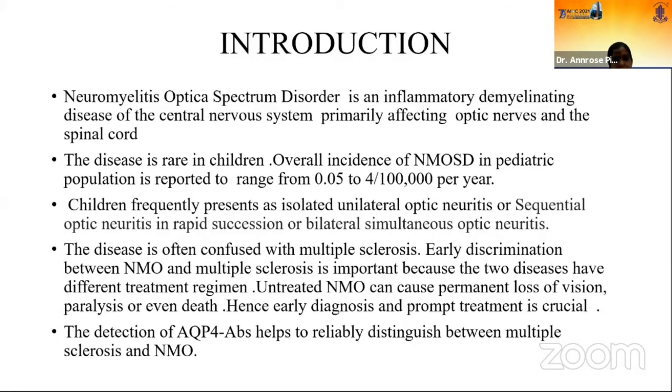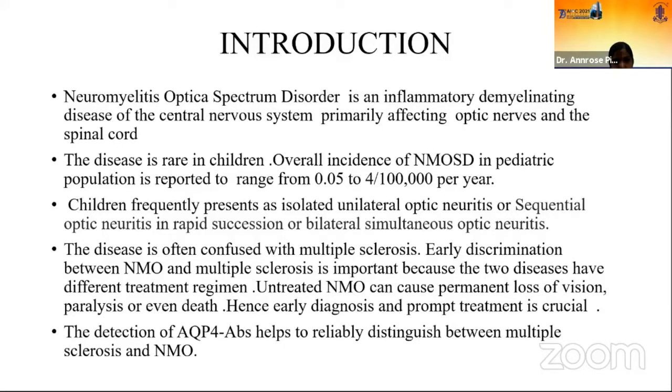So coming to the introduction, neuromyelitis optica spectrum disorder is an inflammatory demyelinating disease of the central nervous system, primarily affecting the optic nerves and spinal cord. The disease is very rare in children. The overall incidence of NMOSD in the pediatric population is said to be 0.05 to 4 per 1 lakh population per year.